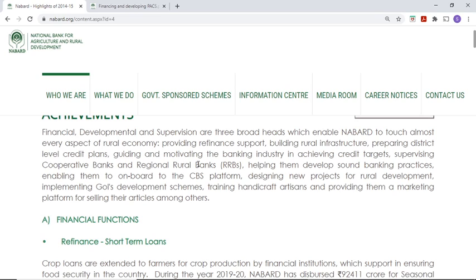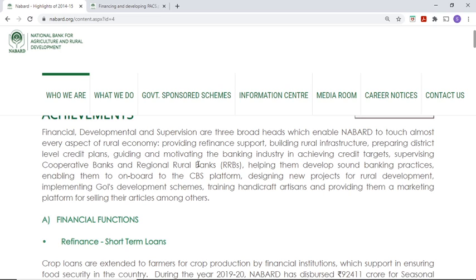Then it has its vision: a development bank of the nation for fostering rural prosperity, and its mission is developing technology, credit, and boosting the rural economy.